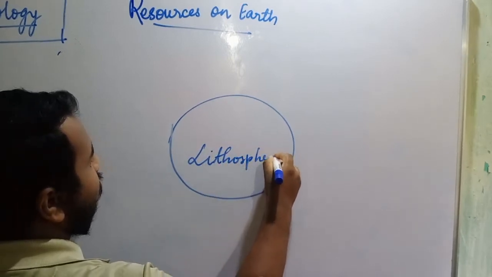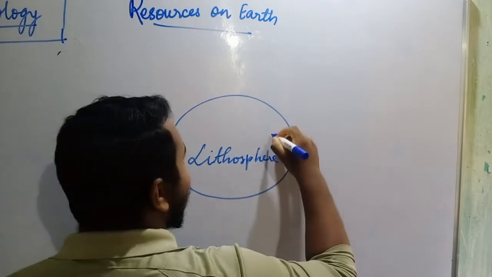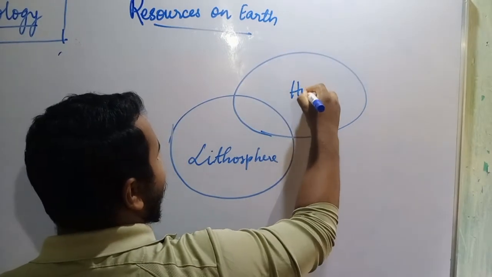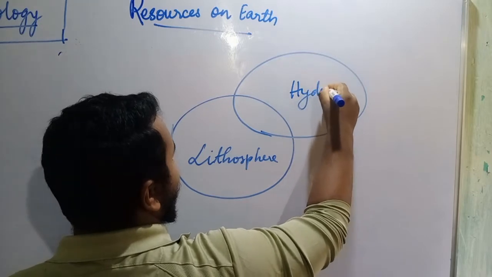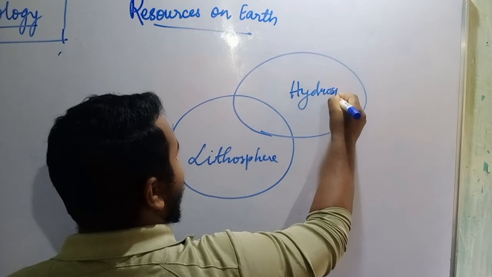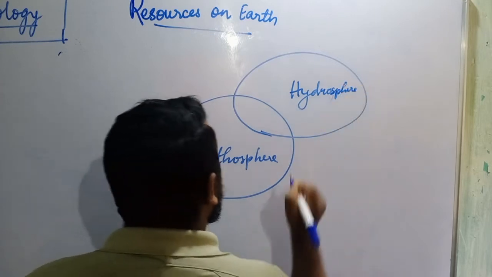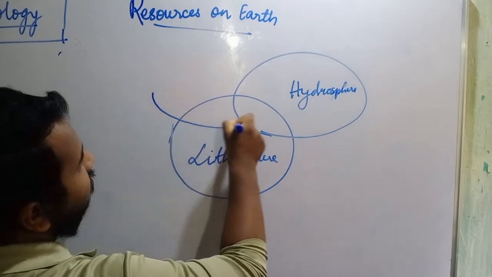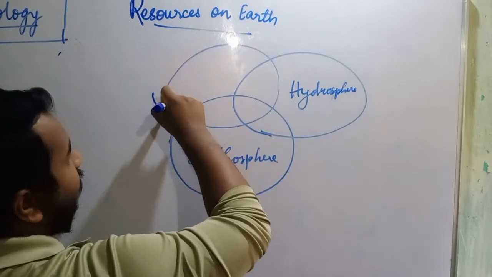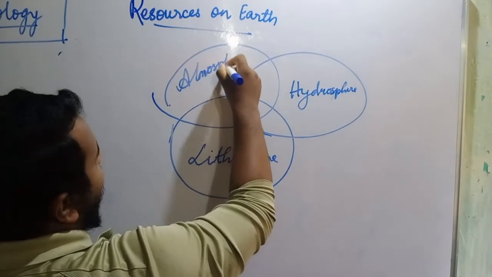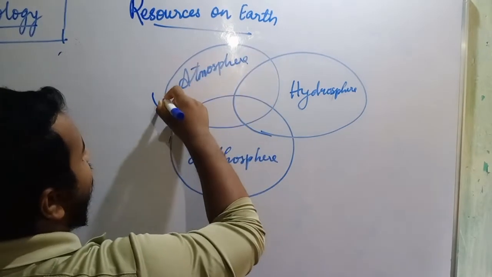Suppose this one is lithosphere. And in lithosphere also water is there. So this is your hydrosphere. And in this hydrosphere now atmosphere is also joining. See, 3 circles I have drawn.